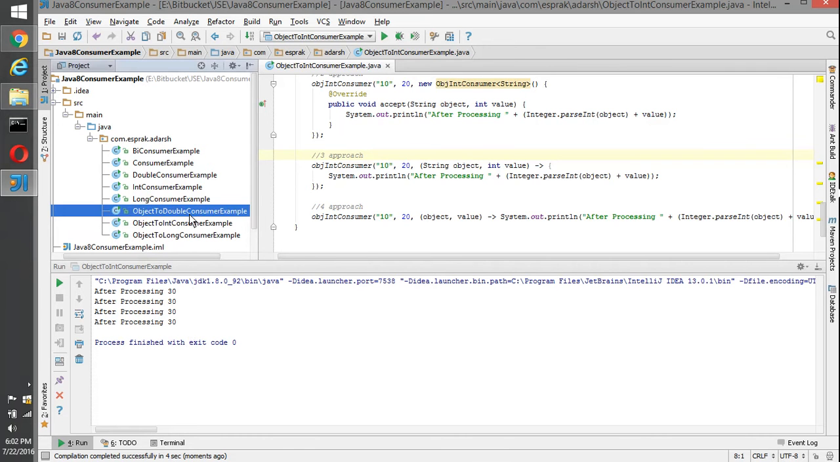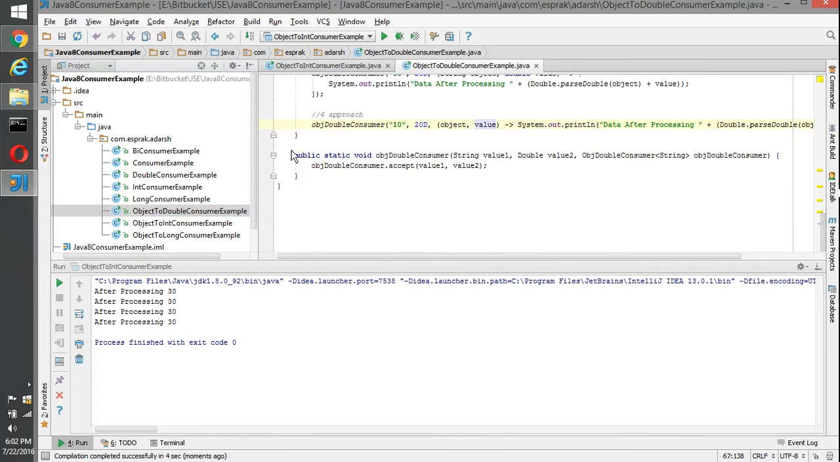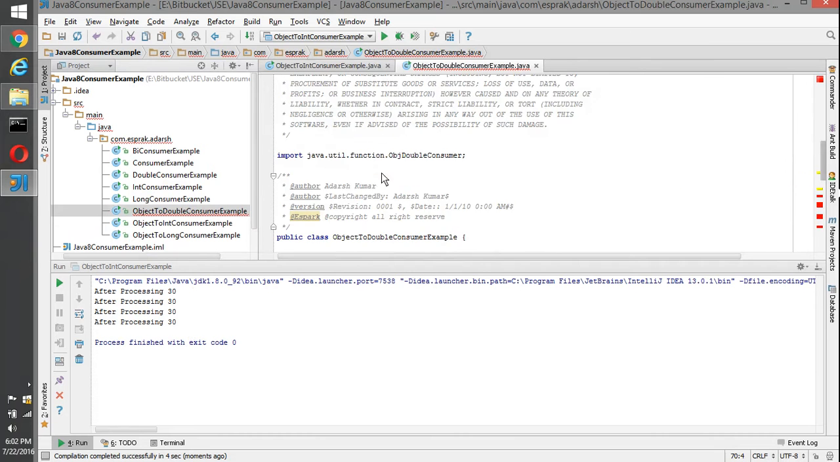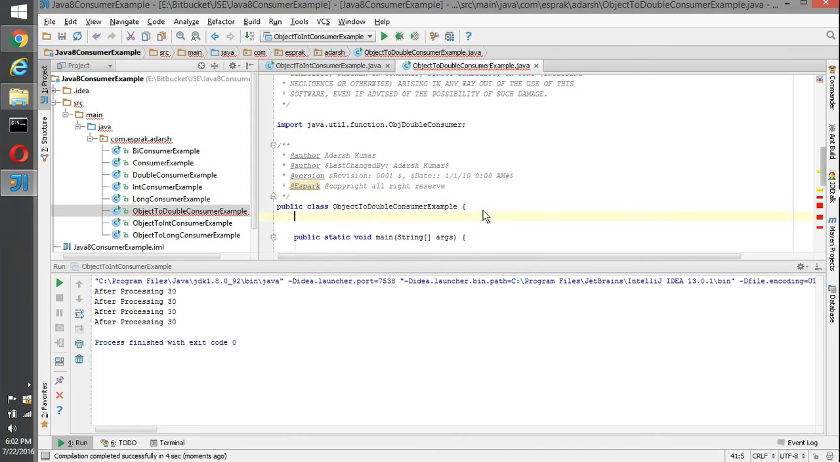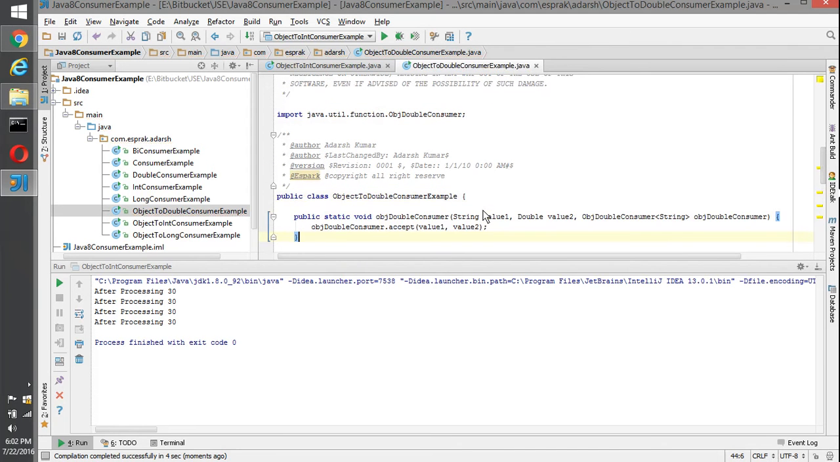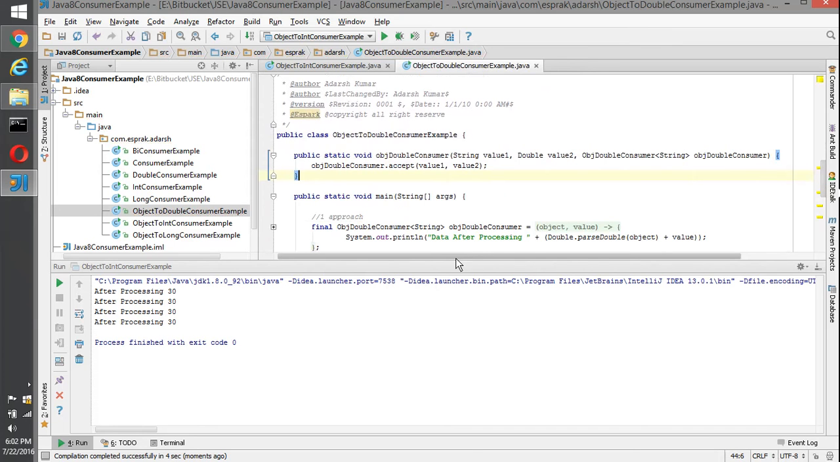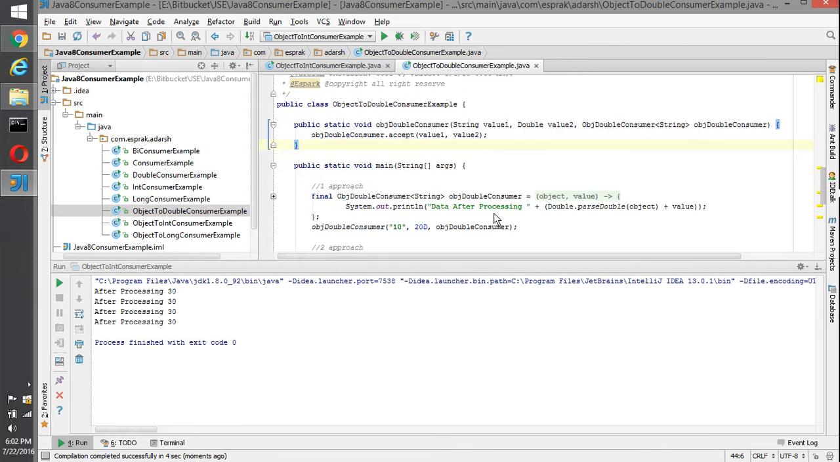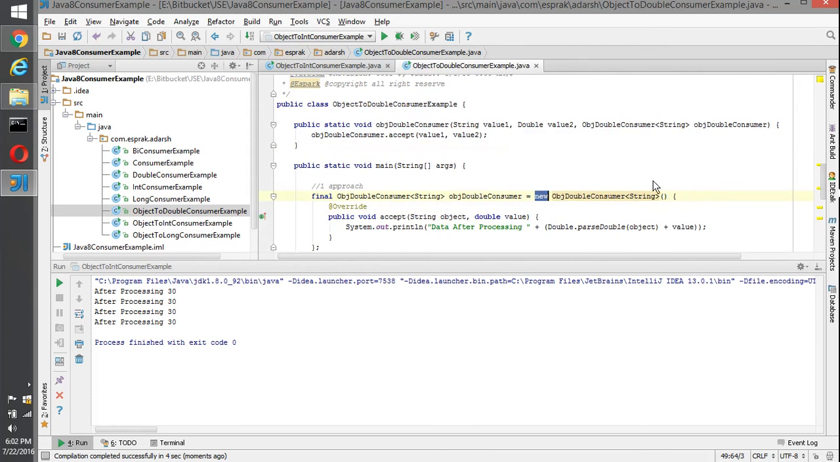So if we take a double, we have another consumer functional interface which is ObjDoubleConsumer. Basically, this interface takes an object and a double value and performs some operations on that. So I have written a method which takes a string value and a double value, accepts an ObjDoubleConsumer implementation, and then calls the accept method on that.